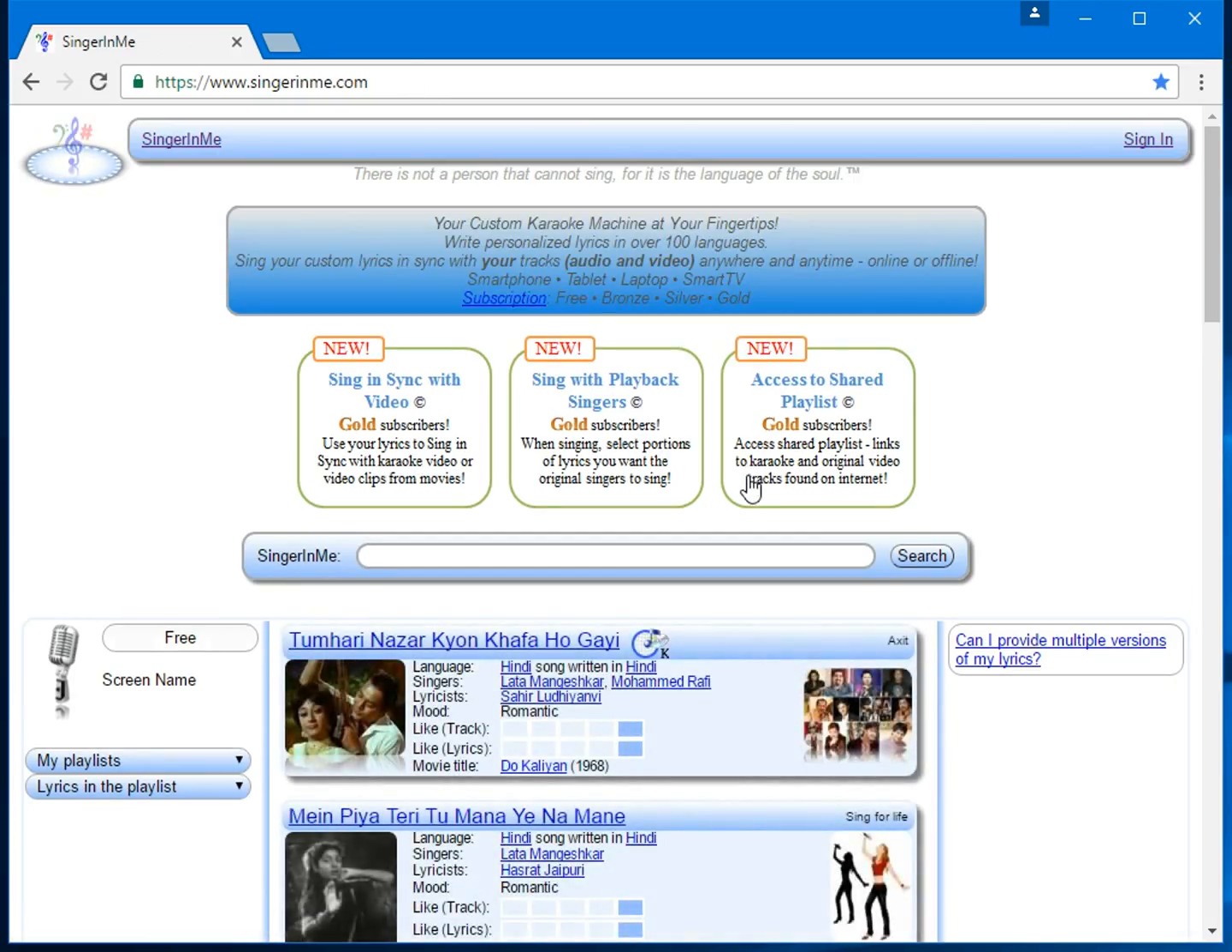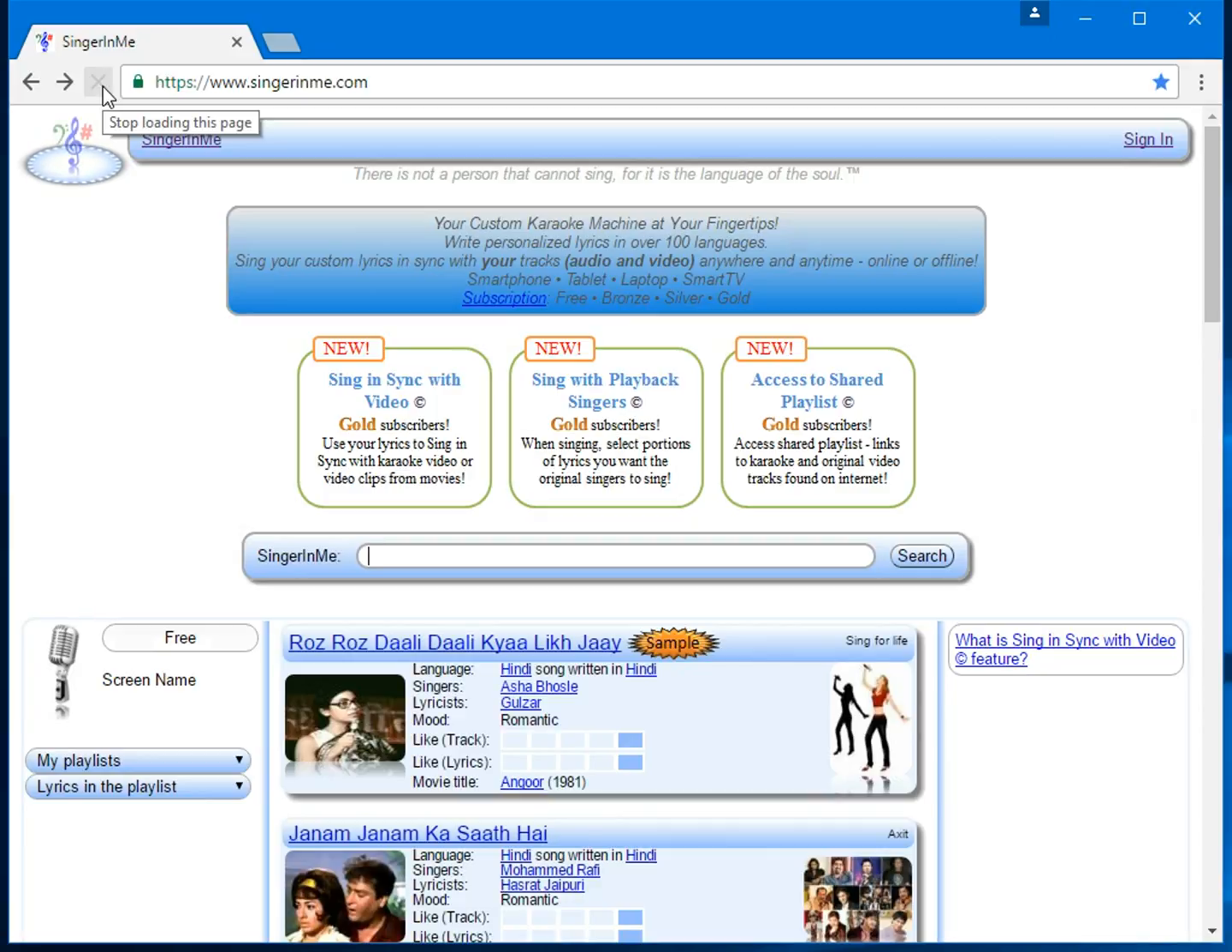This is the homepage of SingerInMe.com. Note that the list of lyrics changes each time you visit the homepage, and so does the question shown on right. Let me refresh the page and you should notice a different list of lyrics being displayed. Notice the list of lyrics as well as the question shown on right have changed.